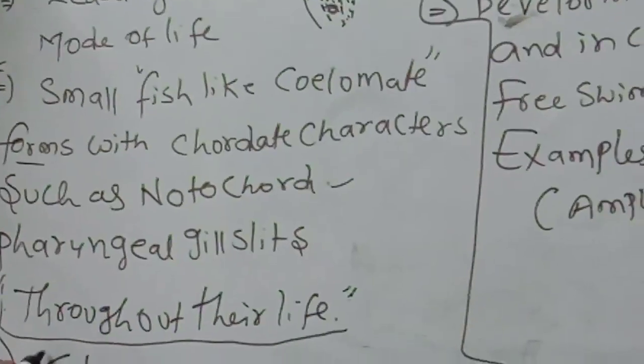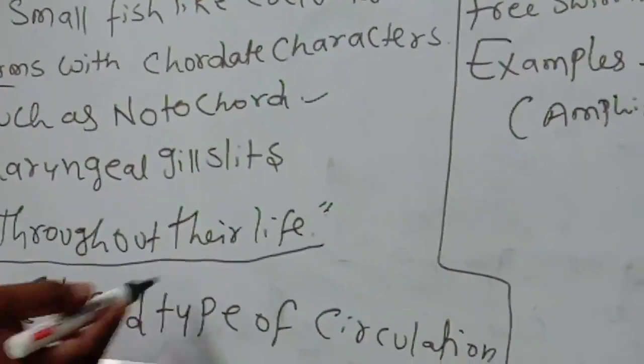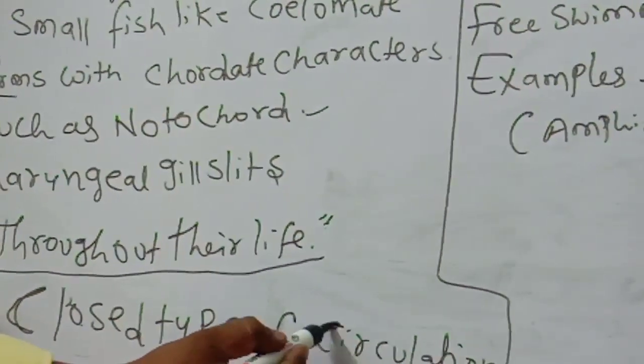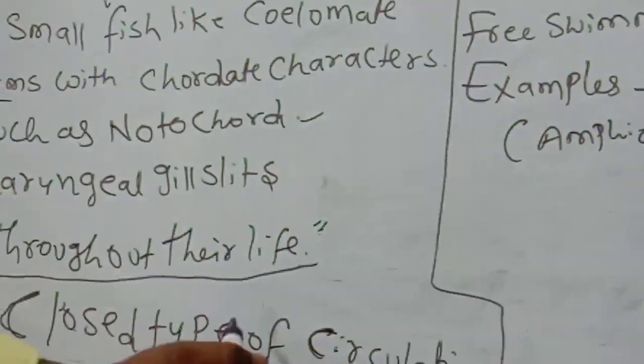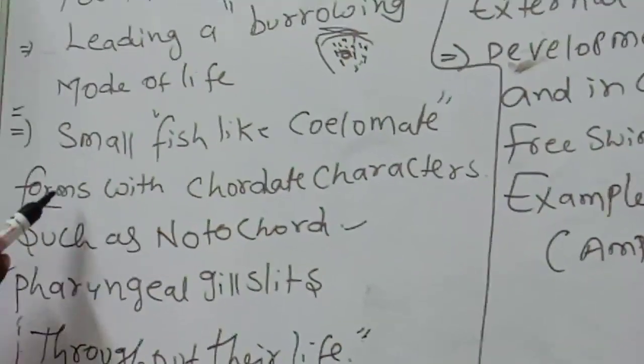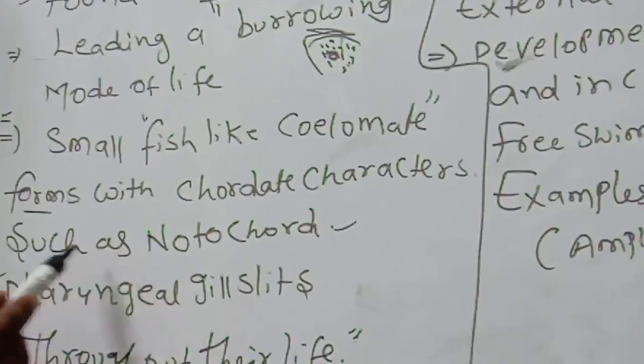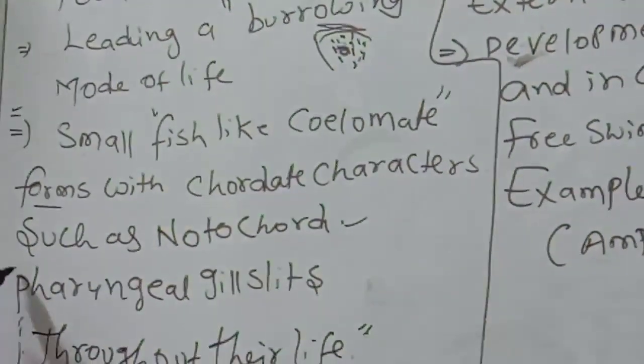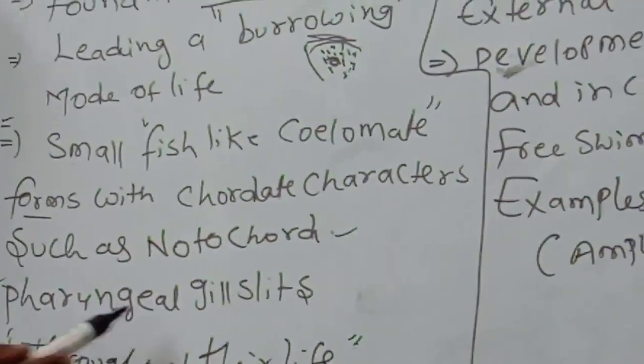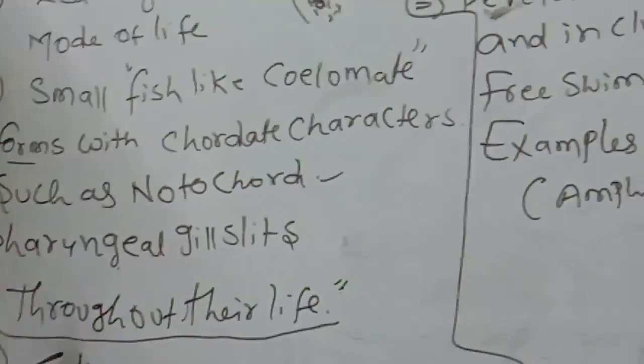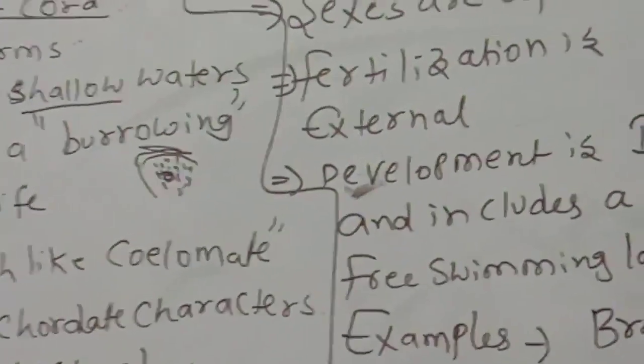They also have a closed type of circulation. So the point to remember is that the notochord and pharyngeal gill slits are present throughout their life.